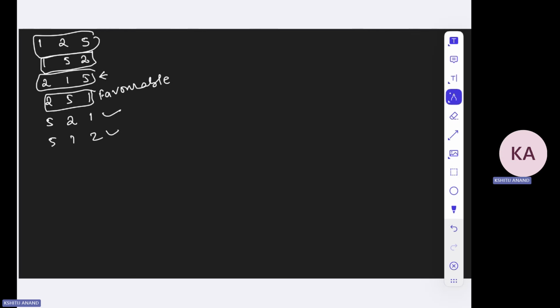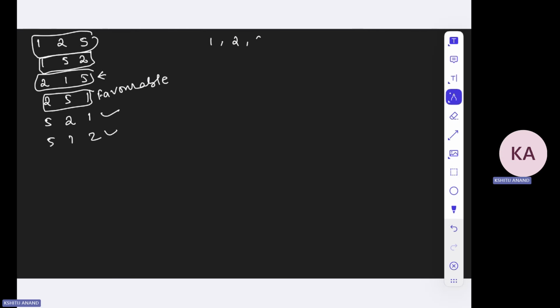Now there are 1, 2, 3 and 5. These 4 numbers are racing against each other. And you expect that 3 should be staying ahead of 1 and 2. So what are the possible number of combinations out of these 4 numbers, right? It should be 4 into 3 into 2 into 1, which is 24. And the case which is favorable for you is,